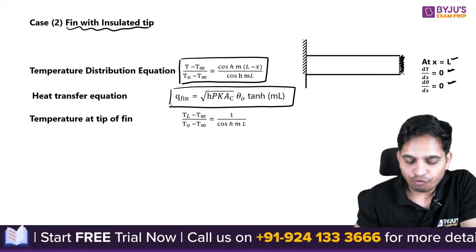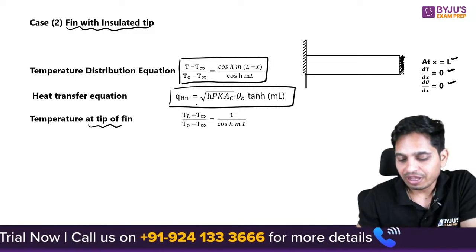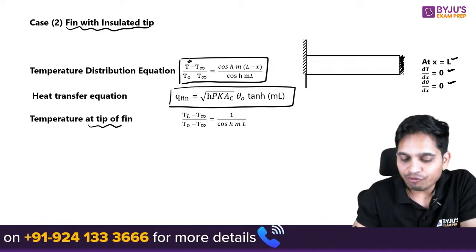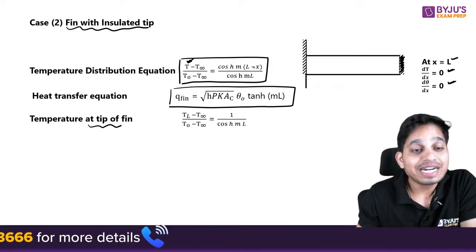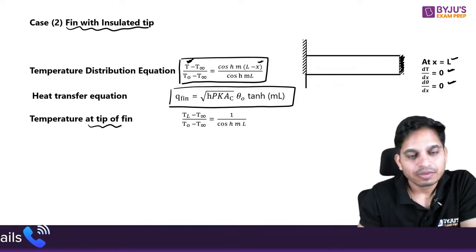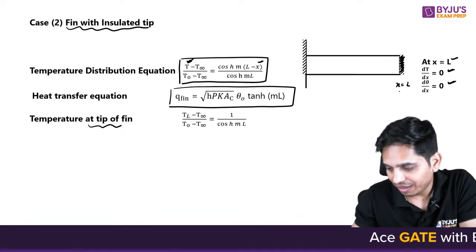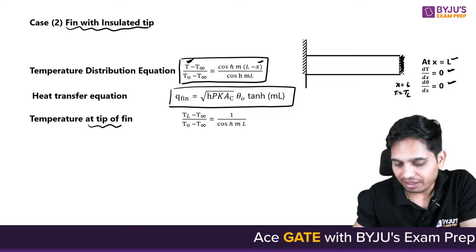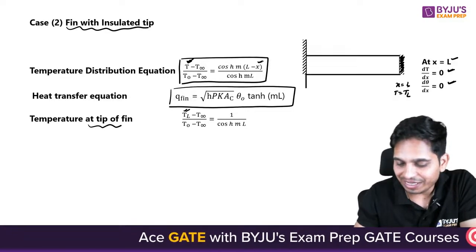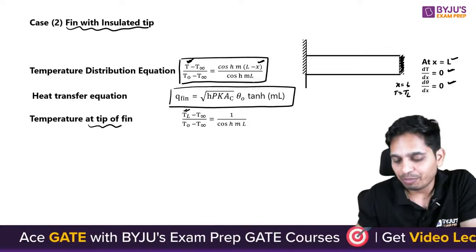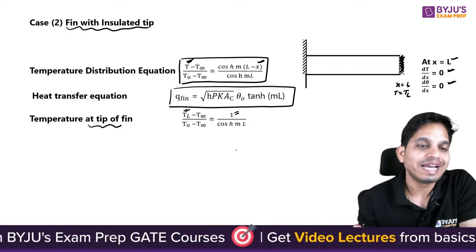Now let us say you want to find out temperature at the tip of the fin. So here T, what is this T? This T is the temperature at any x. So you write x here. At x is equals to L, T is equals to TL. So you write TL here. You write this x is equals to L. This will be 0. It will be 1 upon cosh mL.